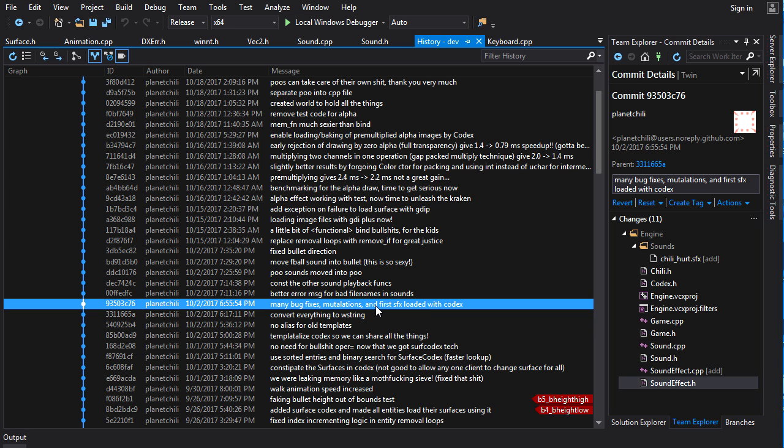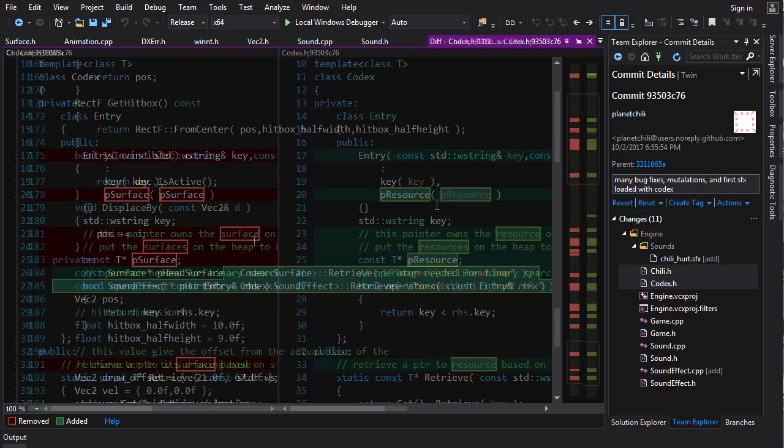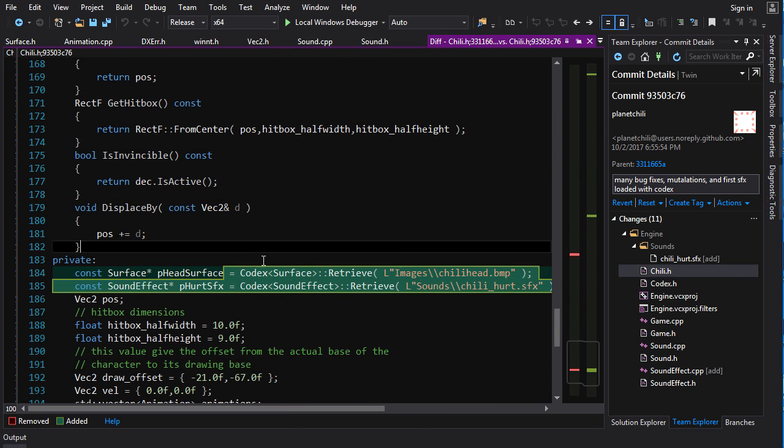And now we load the first sound effects with Codex. So where is that being done? Well, now we're going to load our sound effects in Chili itself, and all of the Chilis are going to share the same sound effect. So what we do here is, and I've changed the code for surface a little bit, I just put the loading of the surface right here in the declaration of the member, and I like this better. It cleans up my constructor code a little bit.